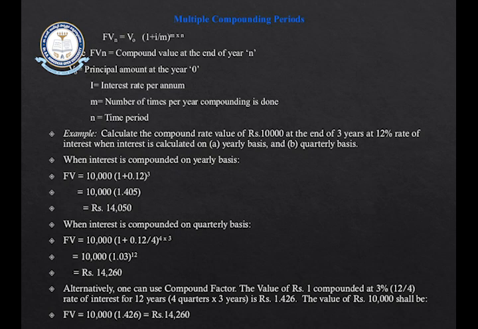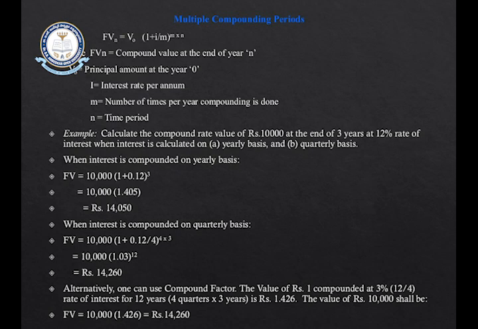Basically these tables are given in such a way that n, the number of years, is given vertically, and horizontally we are given the interest percentage, starting from 1%, 2%, 3%, like the different interest percentages.